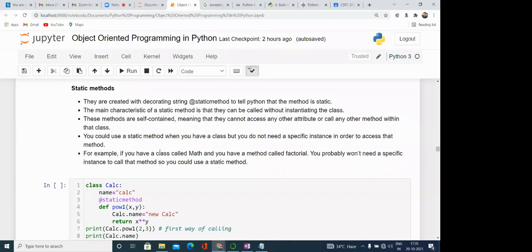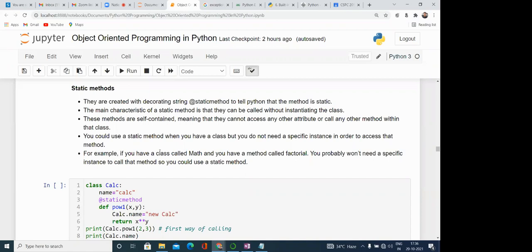You can have the example of a math class, and you want to access different math related functions, like the power function or sqrt. Simply you pass two values like x and y, and you get x raised to the power y. So there is no requirement to create the object or the different variables, because the function basically has its own variables and its own processing. These kinds of functions are generally the static methods.